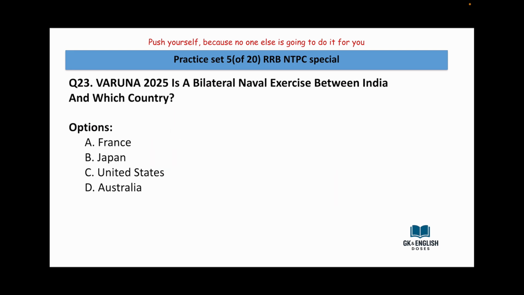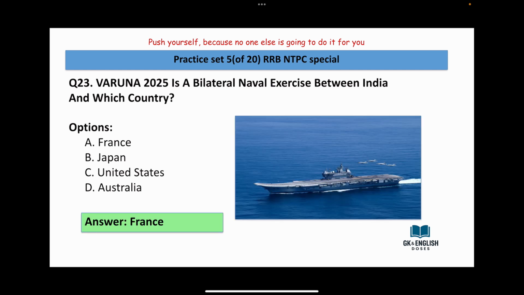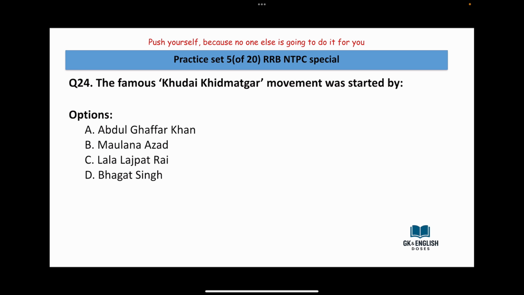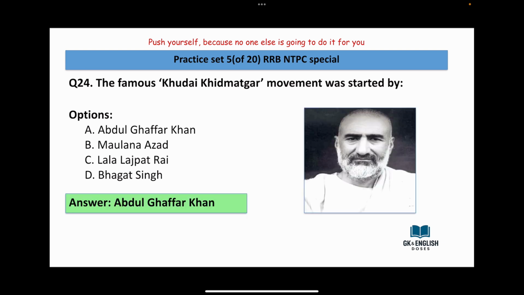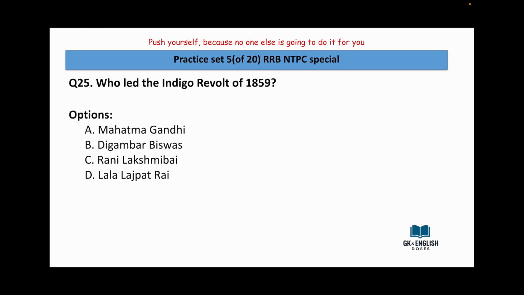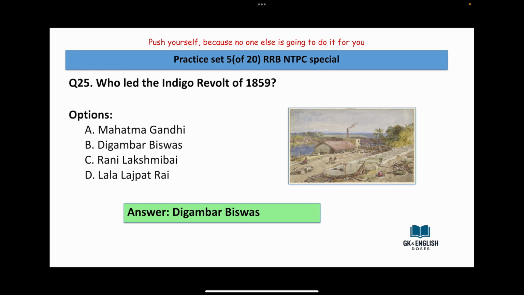Varuna 2025 is a bilateral naval exercise between India and which country? France, Japan, United States, Australia. Answer is France. The famous Khudai Khidmatgar movement was started by Abdul Ghaffar Khan, Maulana Azad, Lala Lajpat Rai, Bhagat Singh. Answer is Abdul Ghaffar Khan. Who led the Indigo Revolt 1859? Mahatma Gandhi, Digambar Biswas, Rani Lakshmibai, Lala Lajpat Rai. Answer is Digambar Biswas.